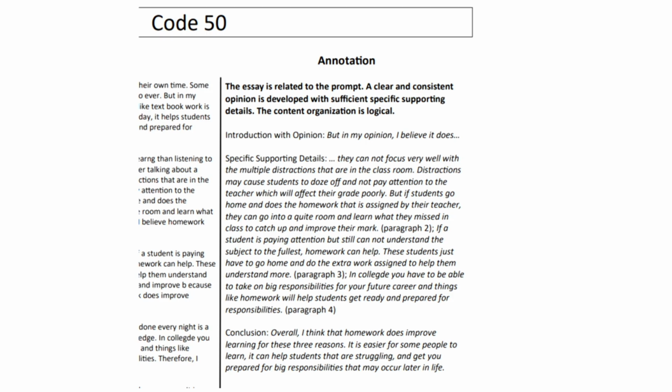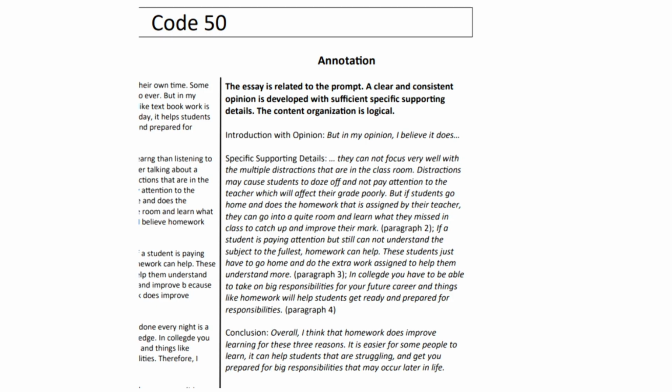Second of all, homework can help students that are struggling. If a student is paying attention but still cannot understand the subject to the fullest, homework can help. These students just have to go home and do the extra work assigned to help them understand more. If the students keep this up, their mark is guaranteed to go up and improve because the homework is like extra help. Therefore, I believe that homework does improve learning.